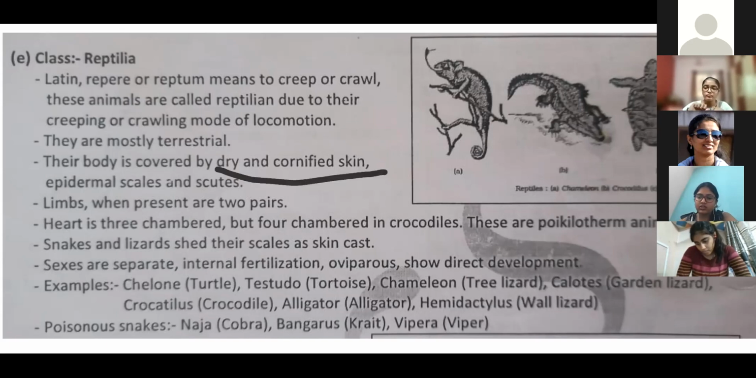Next, their body is covered by dry and cornified skin. Cornified means what? Rough. So dry and cornified skin is there, and on this very dry skin, scales and scutes are present. Now, what are these scales and scutes?